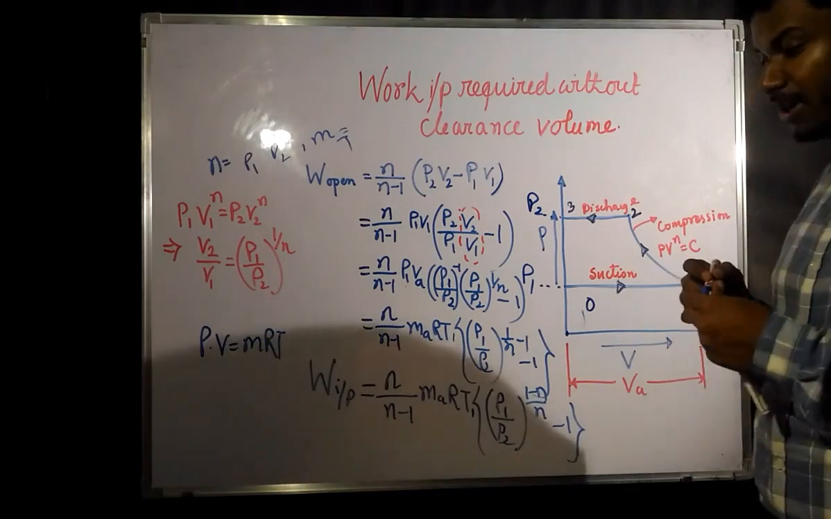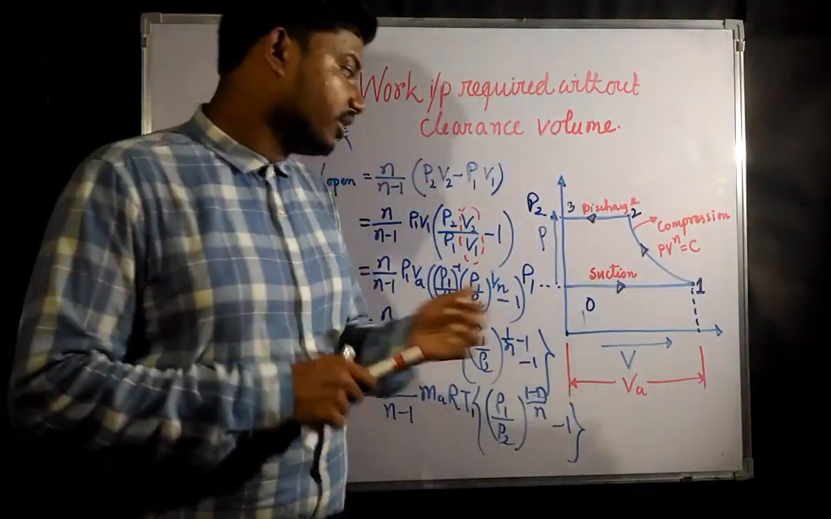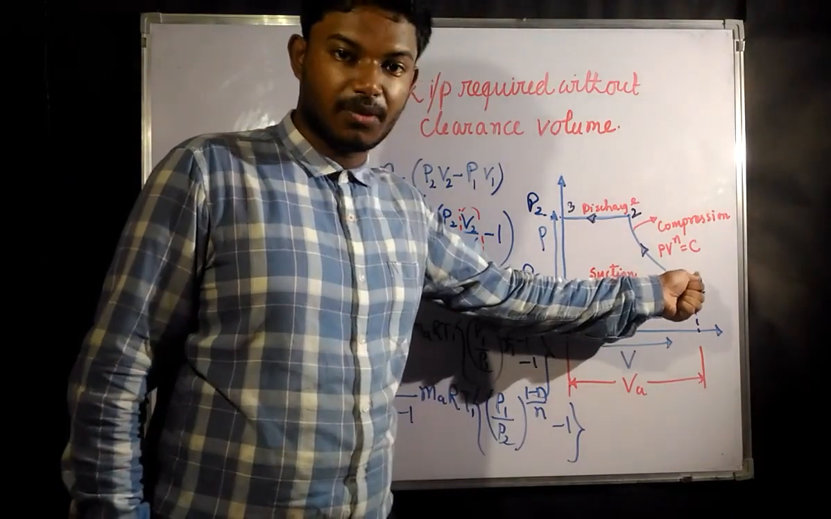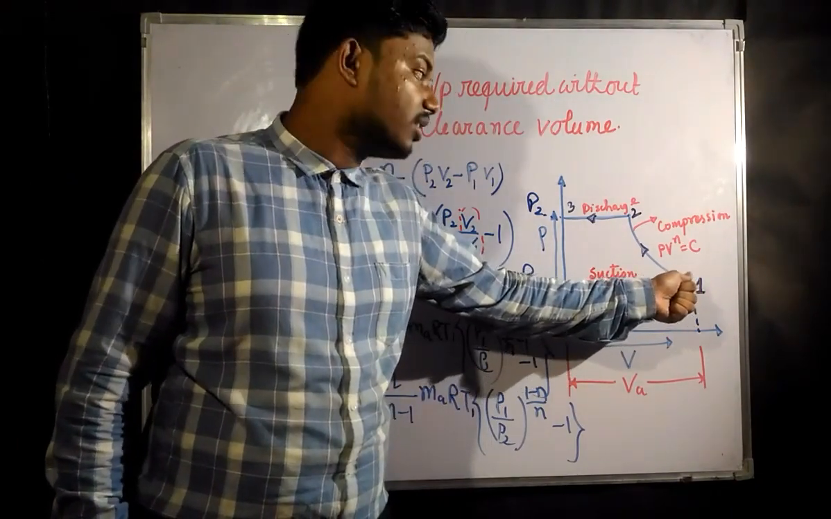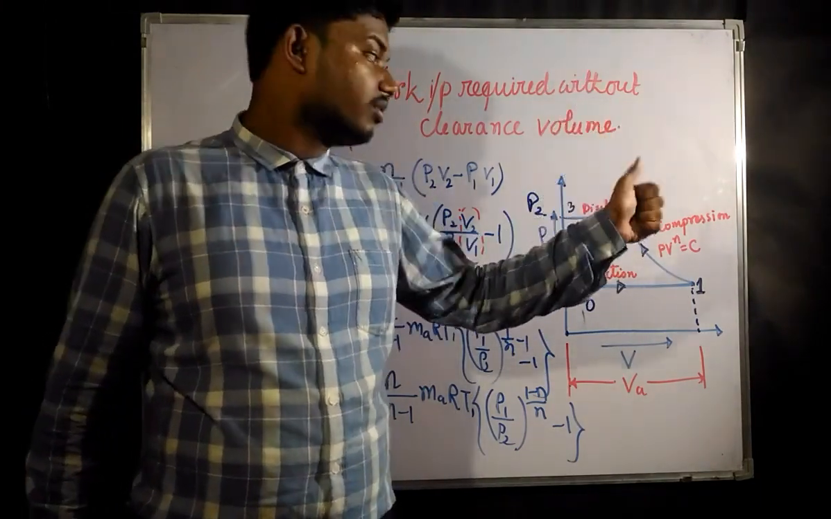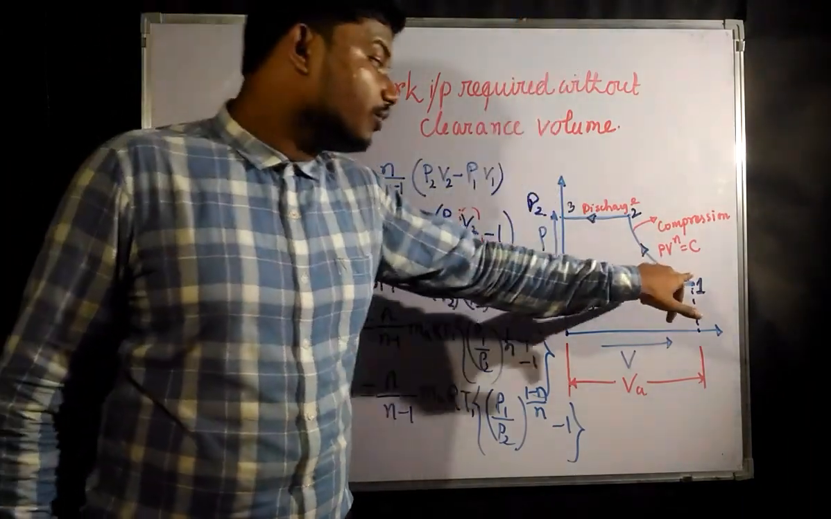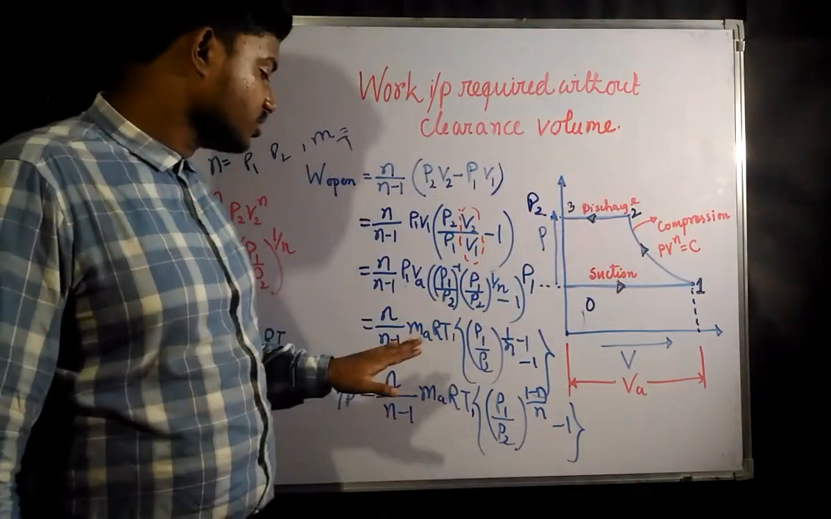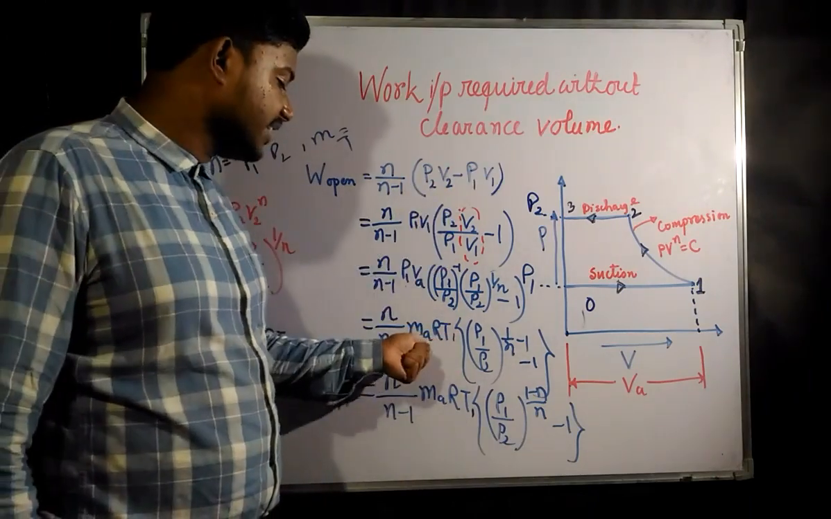Okay, after the compression starts, after the closing of the inlet valve, and so here the inlet valve closes. In this place the air inlet valve is going to get closed, and up to 2 the exit valve is also closed. After the point 2 the exit valve is going to get opened. So from 1 to 2 the total mass of air is going to be constant. Only the volume is going to get decreased.